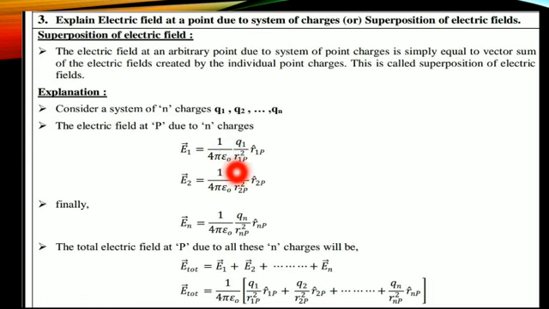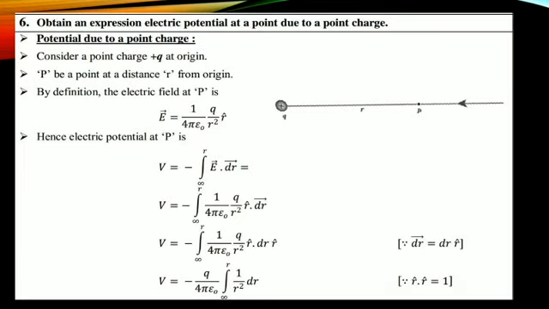1 by 4 pi epsilon naught value is common, that's why I'm taking it outside. Remaining values: q1 divided by r square 1p r cap 1p plus q2 divided by r square 2p r cap 2p, up to qn divided by r square np into r cap np. Okay students, right? Okay, next question.